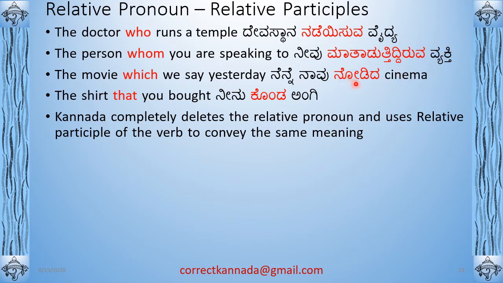Okay, you could see it's actually a verb but behaves like an adjective. That's the concept here. Normal adjectives are not verbs. For example, good, ಒಳ್ಳೆಯ, ketta, bad. These are all just pure adjectives. They are not nouns. They are nothing, right? They are just adjectives. Whereas if you take a verb and make it behave like an adjective, then it's called a relative participle. This is in simple terms I'm introducing.